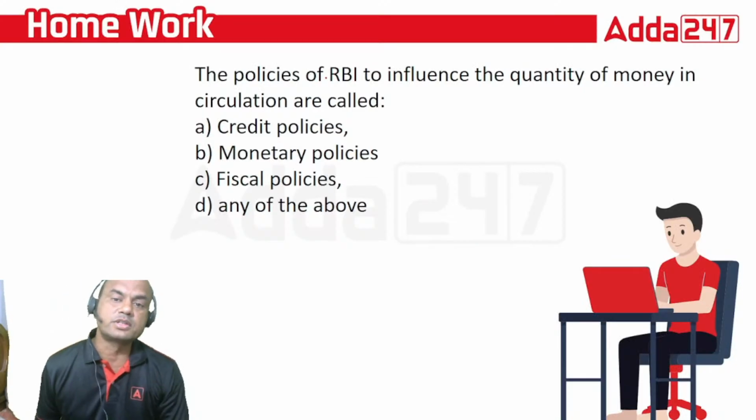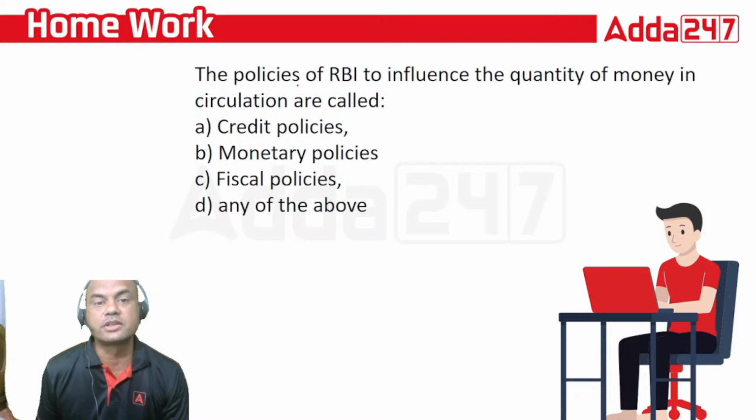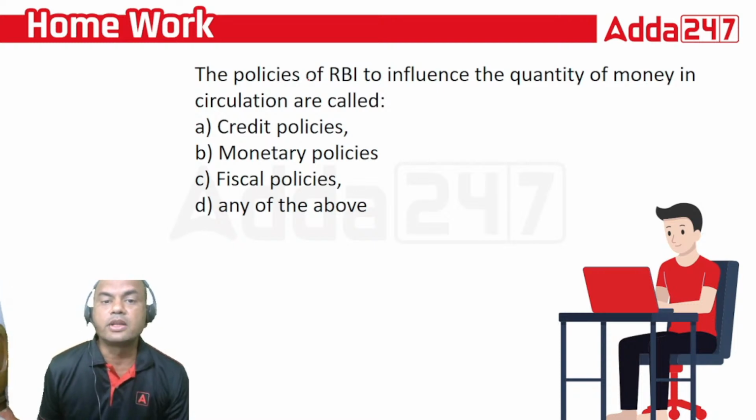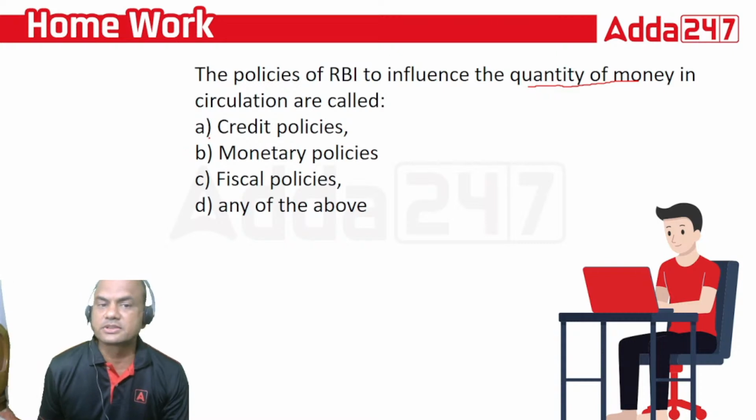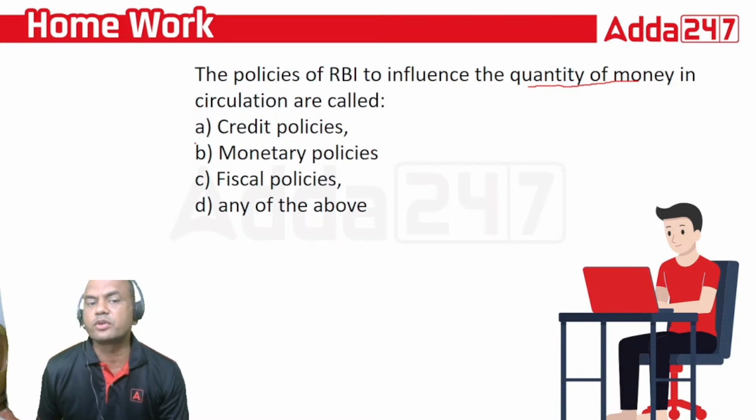Now the homework question for you. Now this is something different. The policies of RBI to influence the quantity of money in circulation are called as. So, influence the quantity of money. Quantity of money in circulation means what here? What is money in circulation? Firstly, understand that. I won't answer this, this is what you have to answer.